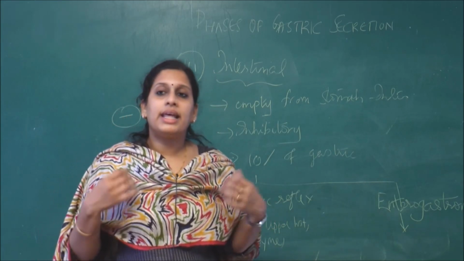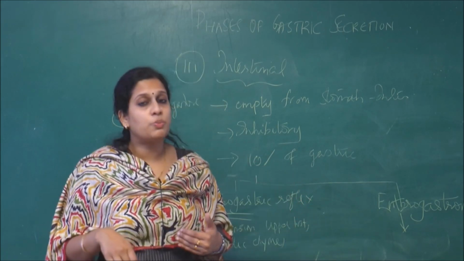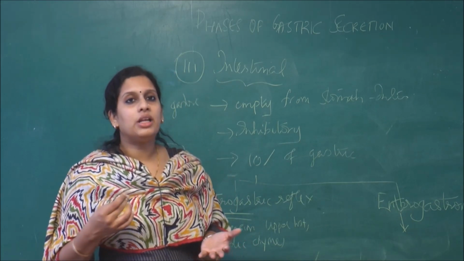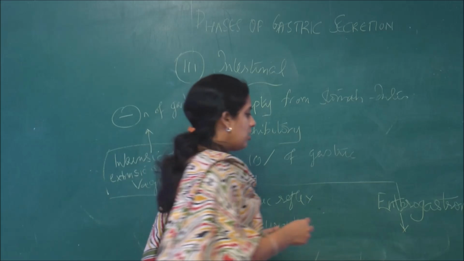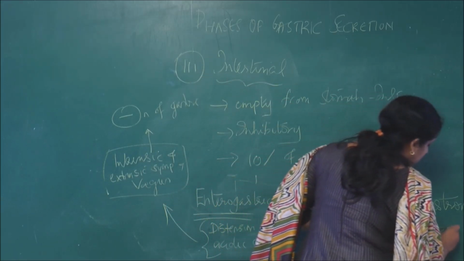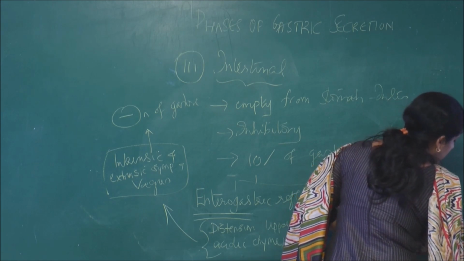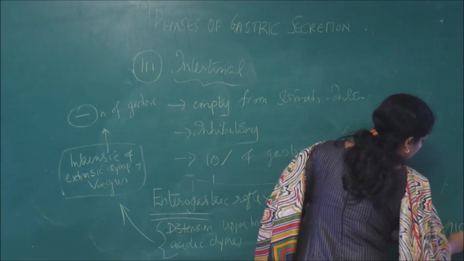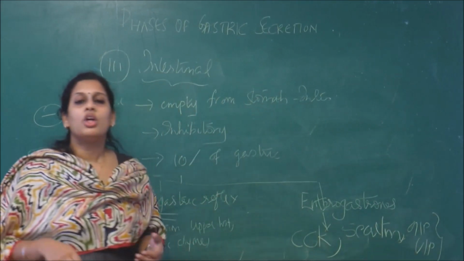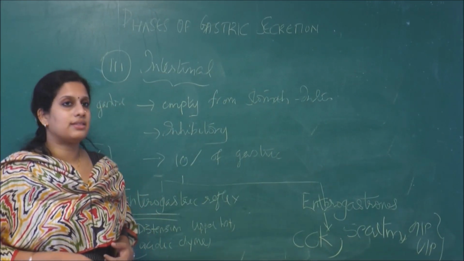Enterogastrone means there are some hormones produced by the intestine which have a role in inhibiting gastric secretion. For example cholecystokinin, secretin, then GIP, VIP etc. act as enterogastrones, which have a role in inhibiting gastric secretion.